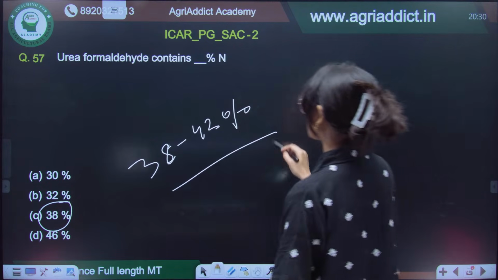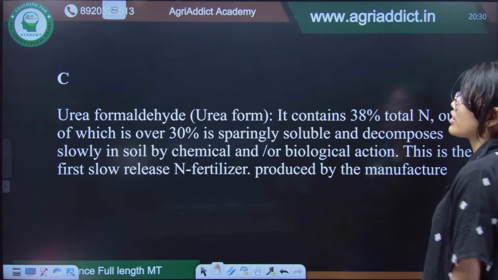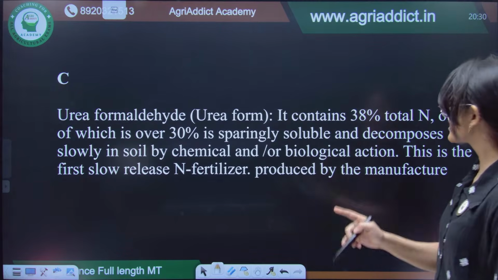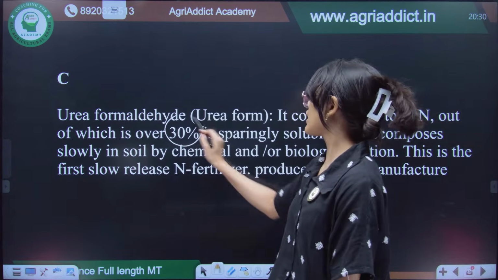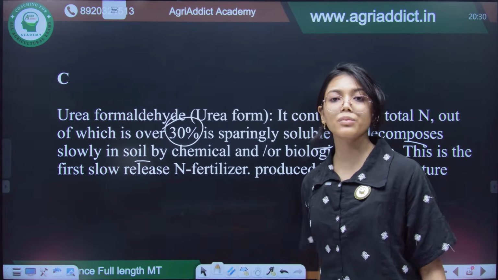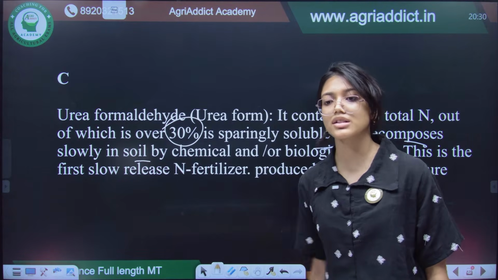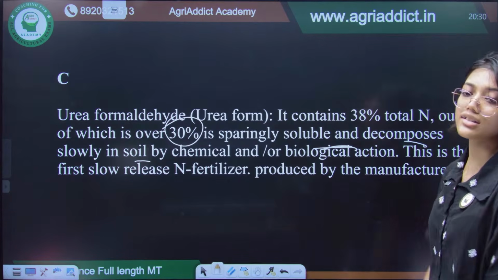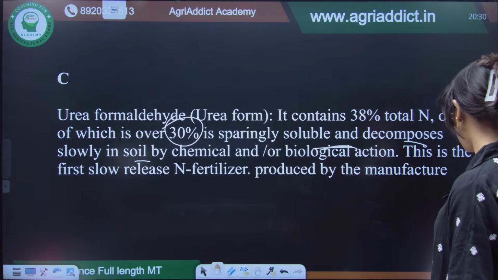Within that, over 30 is sparingly soluble and decomposes slowly, and because it decomposes slowly, the nitrogen availability to the plants is extended. So, it is a slow release nitrogenous fertilizer.